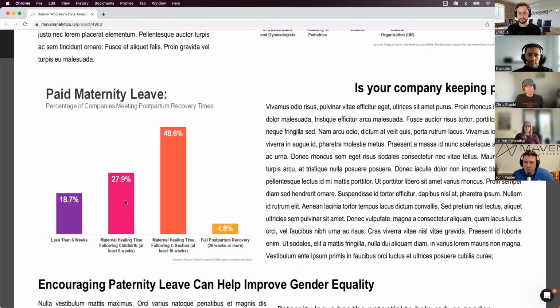So I think that would be my minor critique here, is just labeling this a little bit differently. I would call this between 6 and 10 weeks. And then I would call this one between 10 and 26, just so it's a little easier to process exactly what the chart is saying. But the general concept of this, I thought this was really good bucketing.